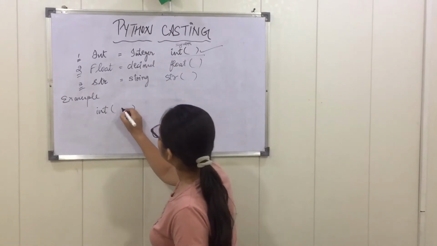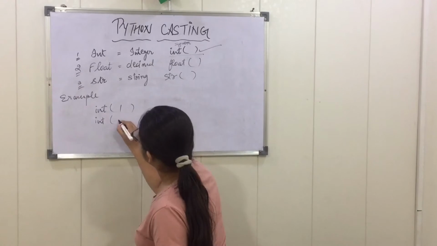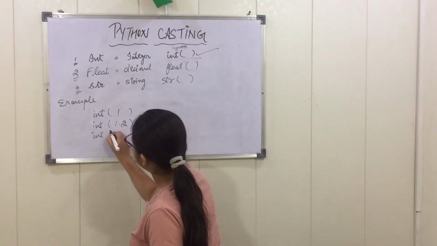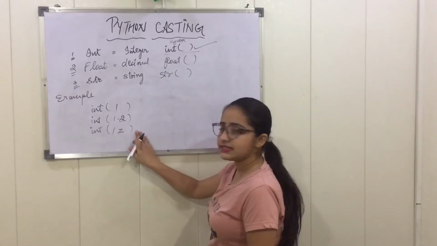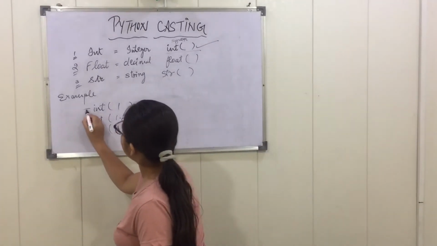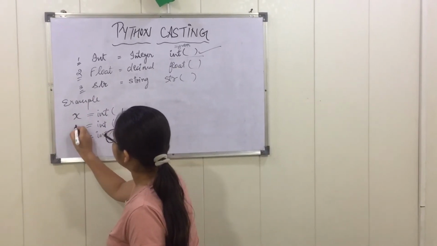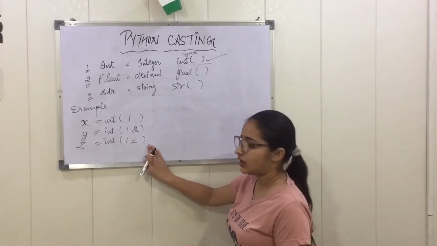My first value is 1, the second I am taking as 1.2, and the next one is int 1z. Now I will put these into variables x, y and z. So I have taken three values for an example.